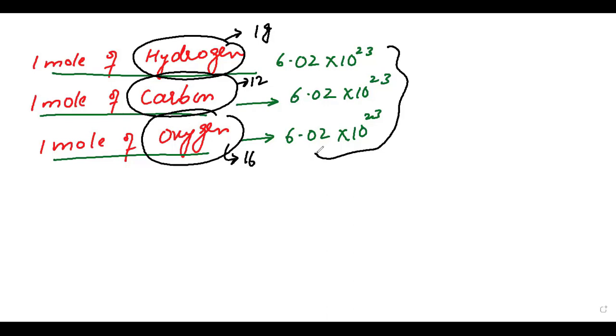Let me tell you one word, and the word is dozen. Have you ever heard the word dozen? I am sure you have. A dozen is just a number. Dozen is equal to 12.